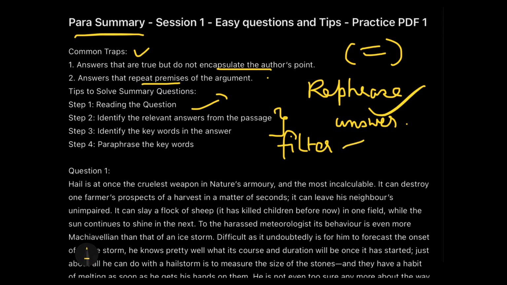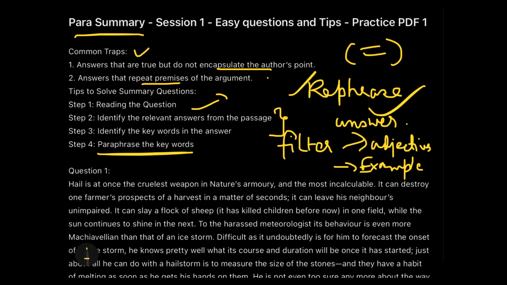And what can you ignore in this process? You can ignore the adjectives and the examples. These are not relevant or important, so you can ignore them and filter out the important information. And once you filter out the important information, you are supposed to paraphrase or rephrase the keywords. Then your answer would have those keywords but arranged in a different construction. So let's start with the first question.